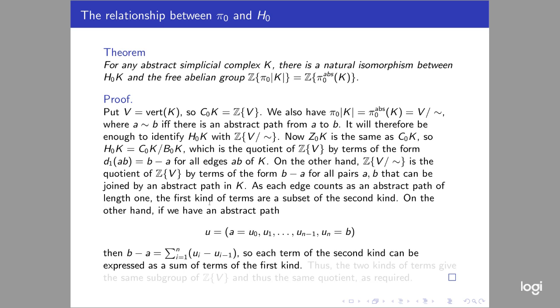So we see that the terms of the second kind can be expressed as a sum of terms of the first kind. The two different kinds of terms generate the same subgroup of the free abelian group on V. So you've got the same subgroup, and when you take the quotients by those two different subgroups, you get the same quotient. One of those quotients was H0(K), and the other quotient is the free abelian group on V mod twiddle. So those are the same, as we claimed.